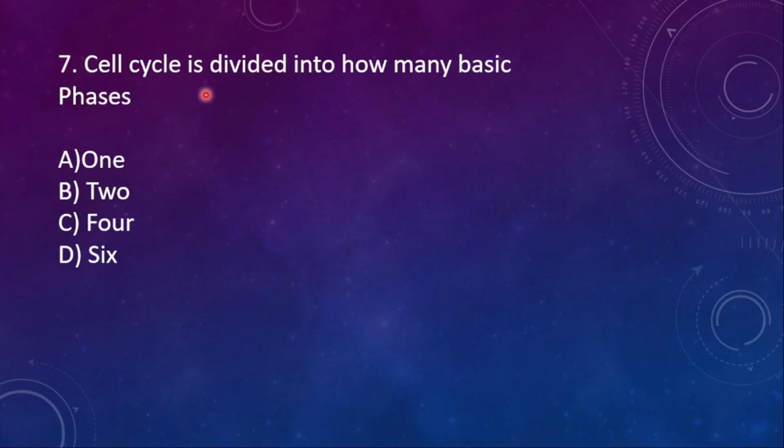Seventh one. The cell cycle is divided into how many basic phases? Option A, 1; option B, 2; option C, 3; option D, 6. So here the right option is 2, interphase and M phase.